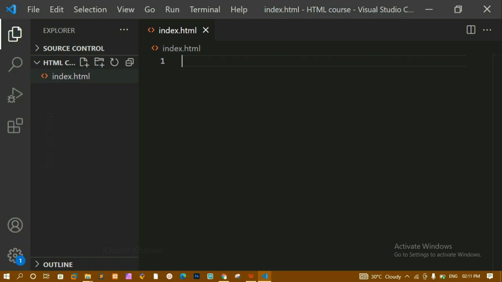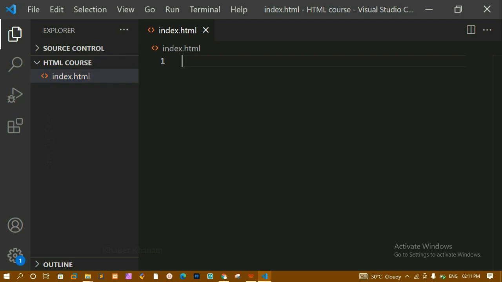Whenever you are running this code using Live Server, this page will be detected automatically. If you give another page name, then it will display the list of pages and you have to click on that page. So for the first page, you give index.html. If you are using React, you give index. Whatever you use, you give index with the particular extension. And you can see that for HTML, we have to end this file name with .html. This will be the extension for HTML.